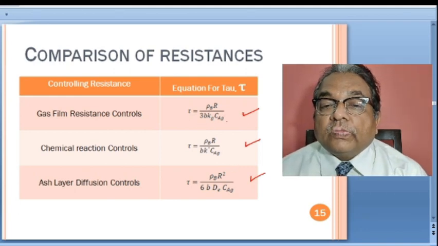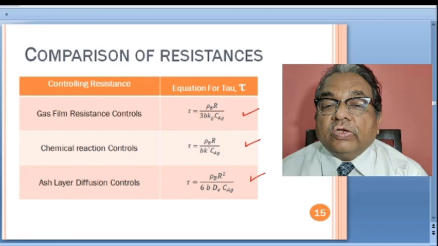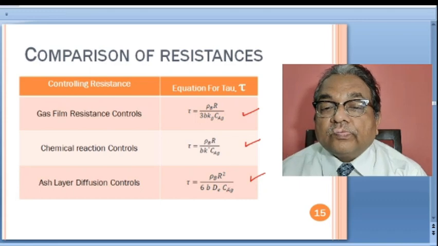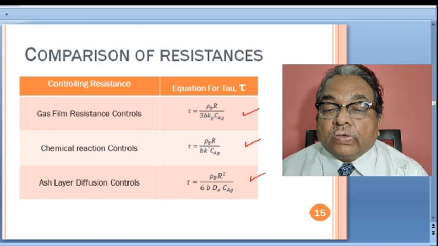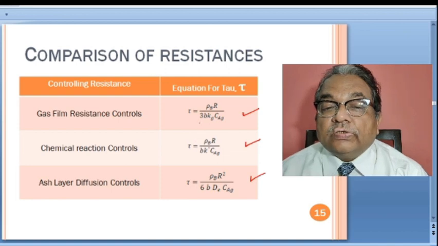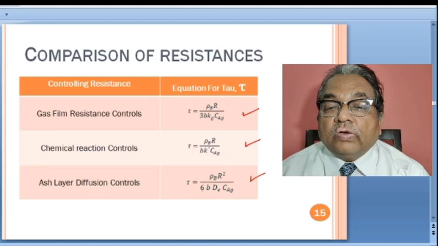If you compare the denominators here, you have the C_Ag term in all three cases. You have this stoichiometric coefficient b in the denominator in all these cases. This constant is changing. In gas film control it is 3, here it is 1 and here it is 6.